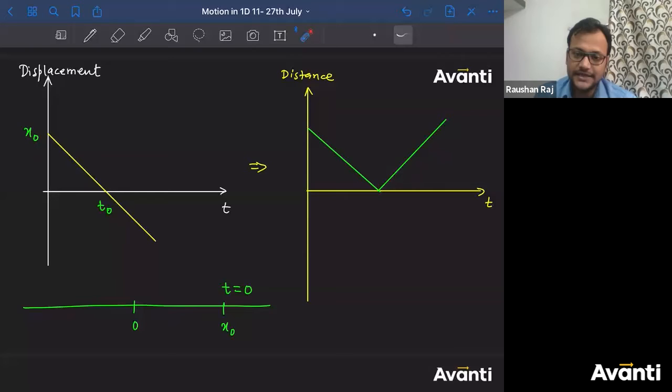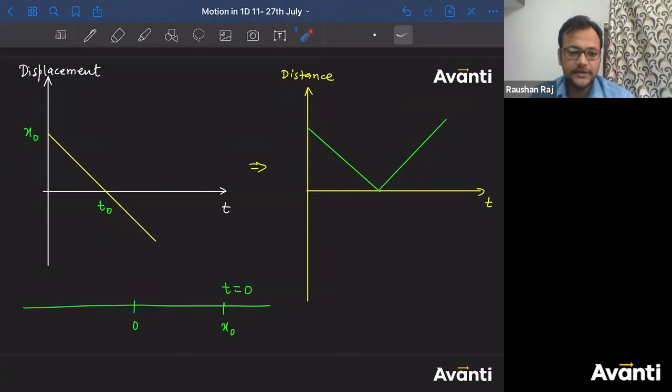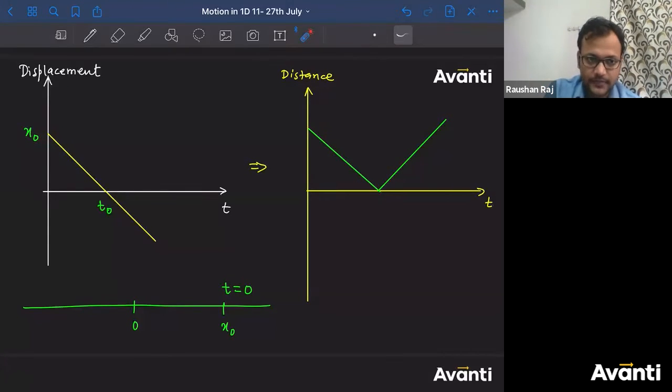Displacement is final position minus initial position. Do we know that? From this graph, guys, tell me, do we know what is the initial position, what is the final position? No, bacha. This graph only tells you what the displacement is. If I tell you that initially the particle was at 0, like it has started from 0, but at this time t is equal to 0, the displacement is already x naught, what does that mean? So koi meaning nahi. That means I don't know what has happened before that. So at t is equal to 0, the particle must have 0 displacement.